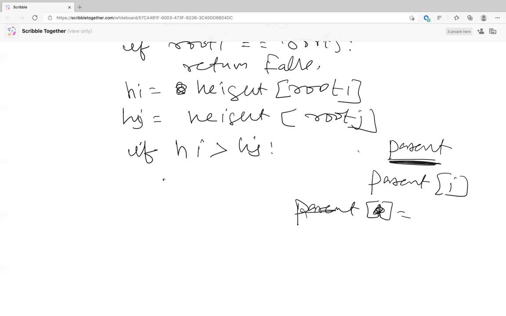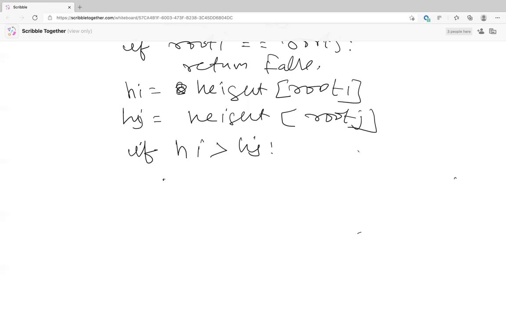The parent of I is root I. Wait, I'm not doing this correctly. So basically, what you do is parent of root j equal to root I.